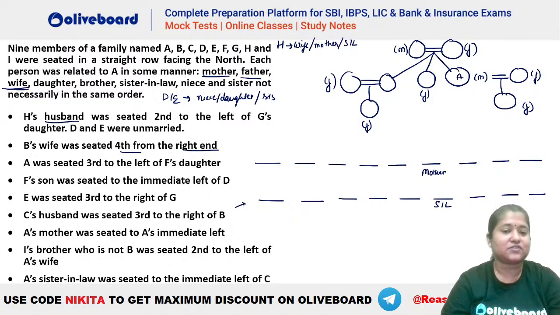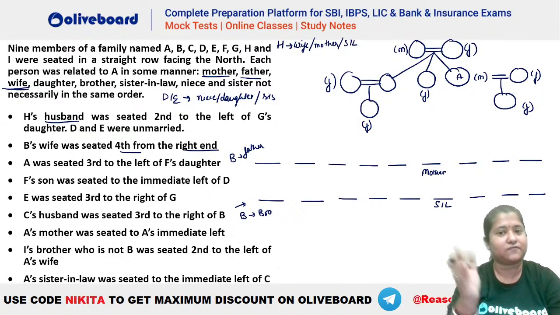In this case, you can see B will be what? B will become brother because B's wife is A's sister-in-law. And in this case, B will be the father here. Why? Because B's wife is mother. I hope this is clear. So B's wife can either be the sister-in-law or the mother who has to be fourth from the right end.